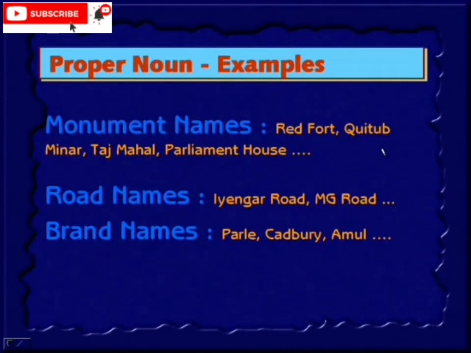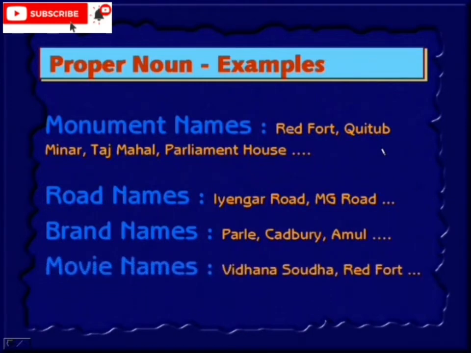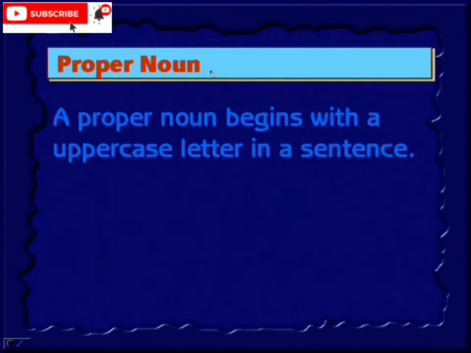Established brands: Parle, Cadbury, Amul, Tata, Infosys, Wipro. Any of the brands, okay, they are all proper nouns. Movie names: take any movie name, this is a proper noun.